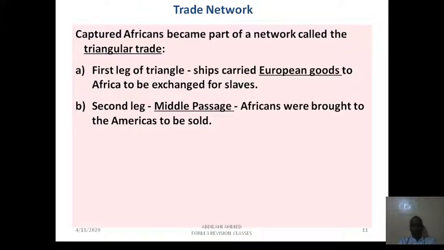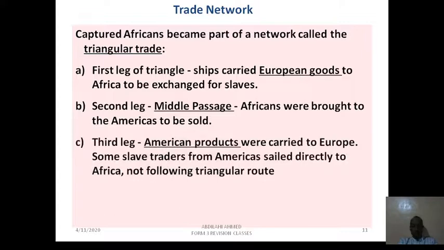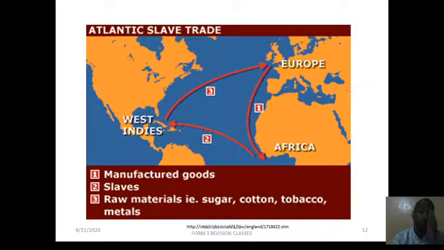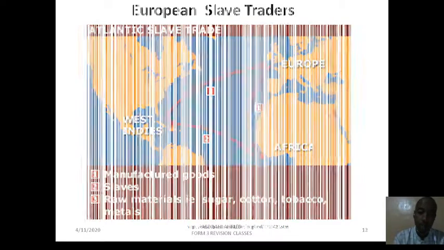Sometimes it lasted months. The third leg was America, where they had to go into the plantation. And this was also very, very hard for them. They had to work, sometimes even up to 18 hours. So American products were carried to Europe. Some slave traders from America sailed directly to Africa, not following the triangular route. So these are the triangular slave traders you can see there. The Middle Passage is number 2. They had to cross the Atlantic Ocean.